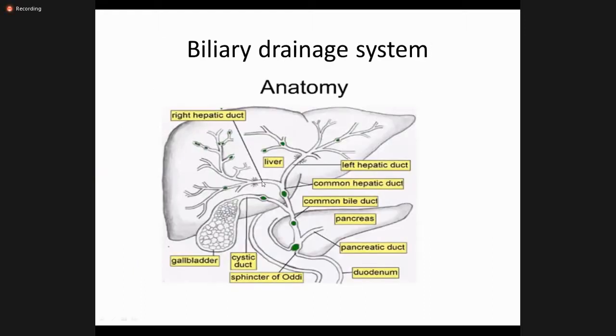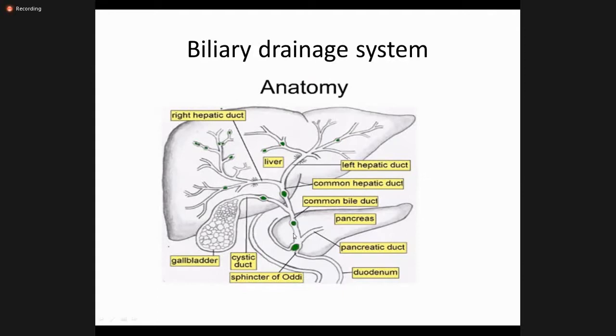You can see this is the right ductal system and this is the left ductal system. When these two ductal systems combine together intrahepatically, this is the extrahepatic part where the common hepatic duct arises. This picture is very important for our consequent presentation. The left hepatic duct drains the left of the liver, and the right hepatic duct drains the right of the liver, and then they unite together to form the common hepatic duct. This is the cystic duct, and this is the gallbladder which is attached. And then we have the common bile duct.